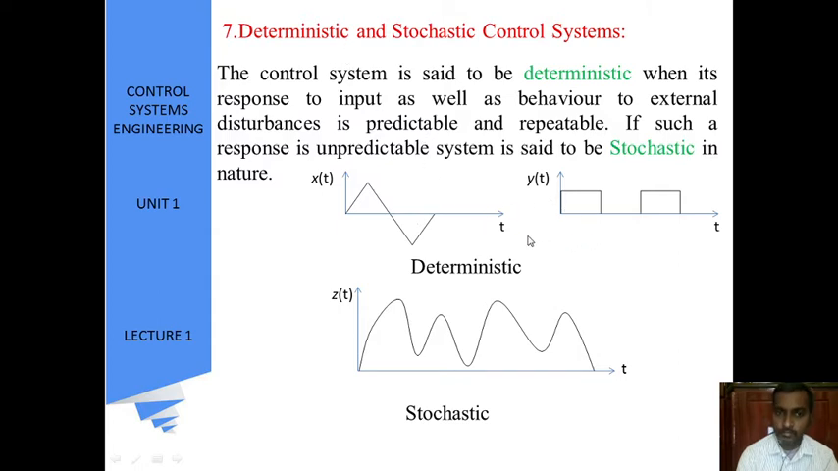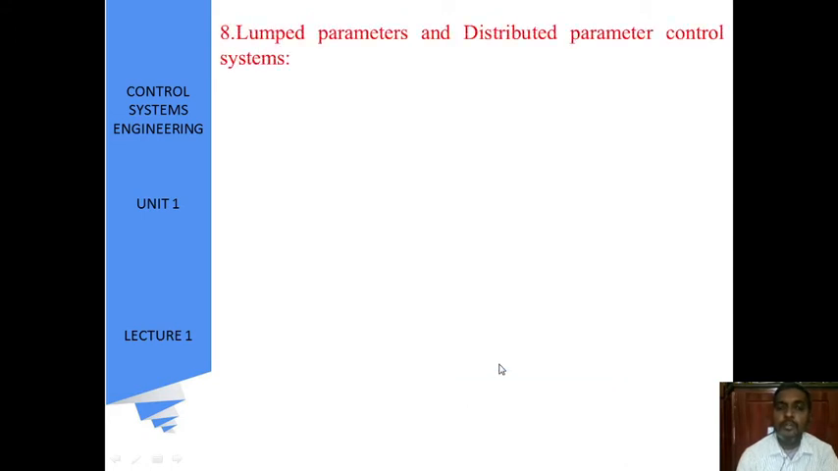Stochastic means such a response is unpredictable, that means we cannot say that it comes in uniformly. Then it is called a stochastic process.